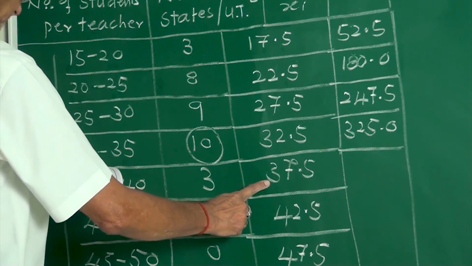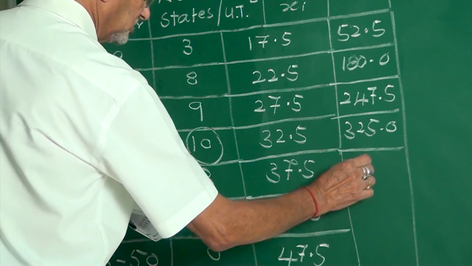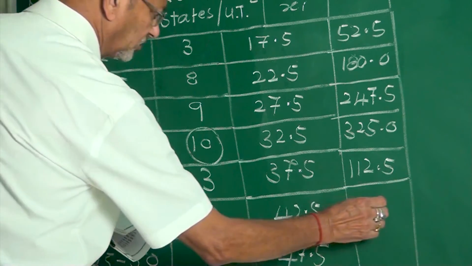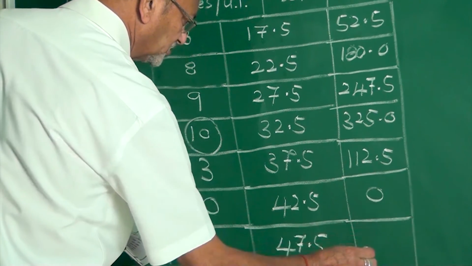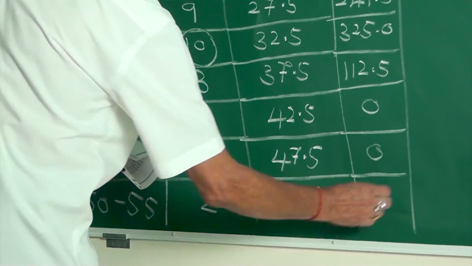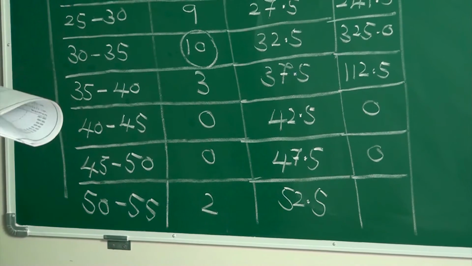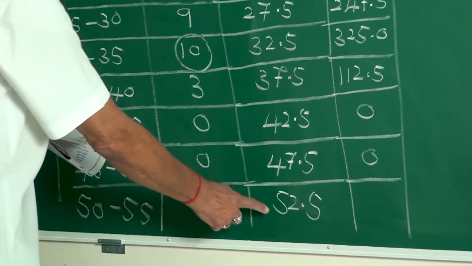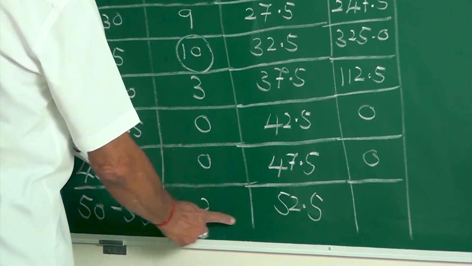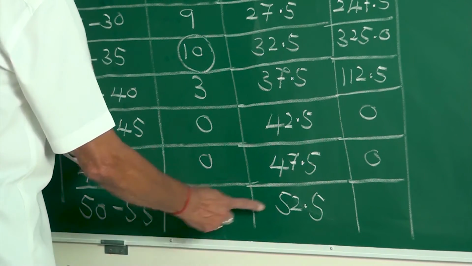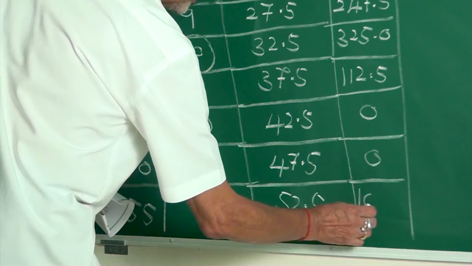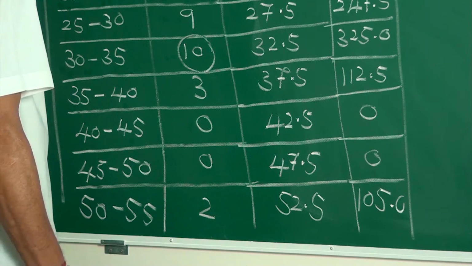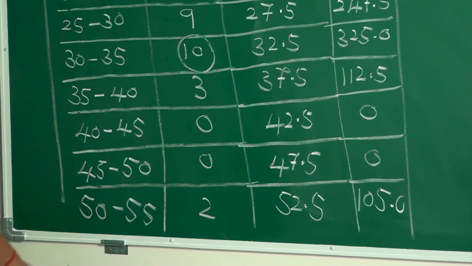This into 3, my friends, it is 112.5. This is 0 into 0, anything. This is 0. Last is 52.5 into 2, that gives 105. 52 into 2 is what? 104 plus 1 is 105.0. Yes, my friends, I have to find sigma fi.